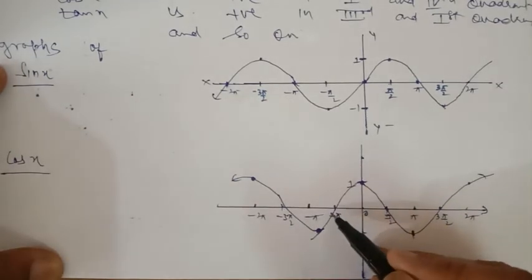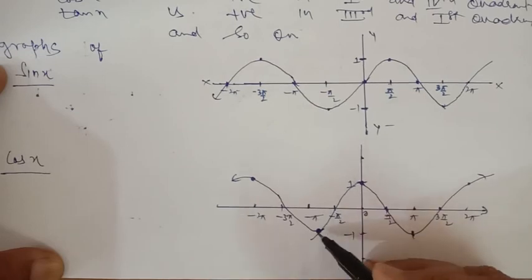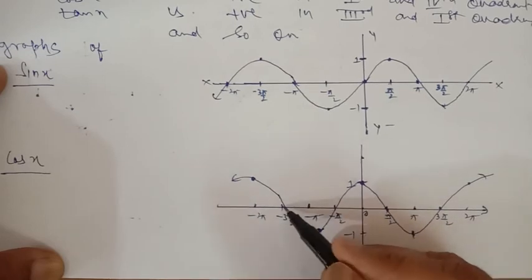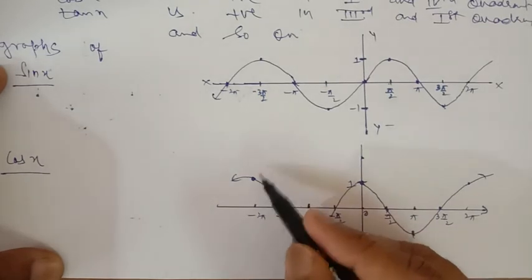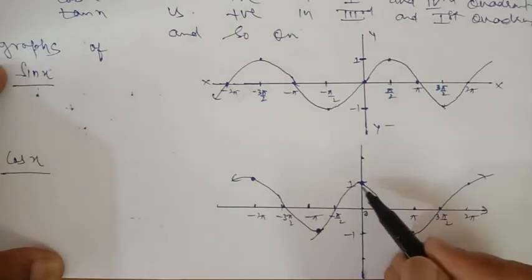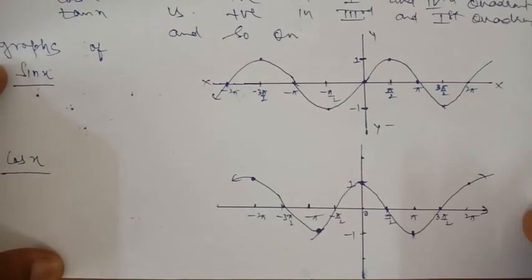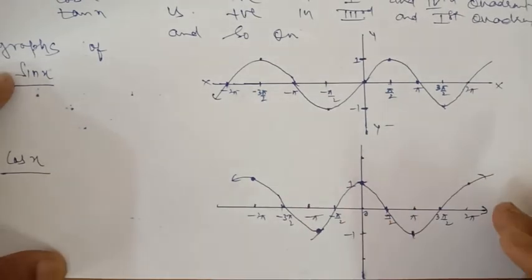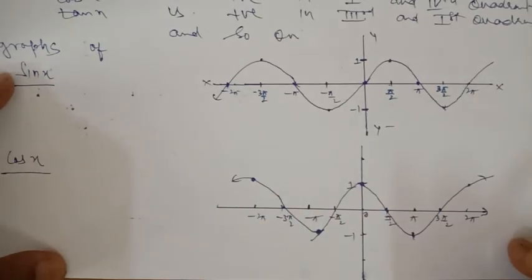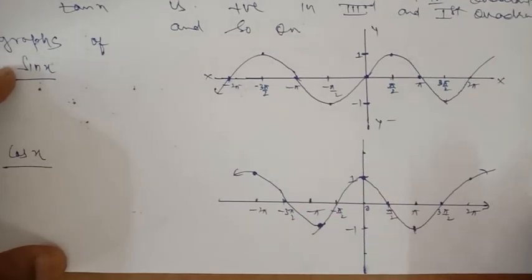Similarly, on the left hand side, for minus 90 it is 0, for minus pi it is minus 1, for minus 3 pi by 2 it is 0, and for minus 2 pi it is 1. If you join these points, and you can take some other angles for more points, you will get the shape of this graph, that is cos x.